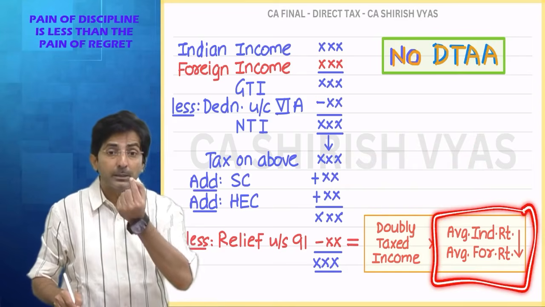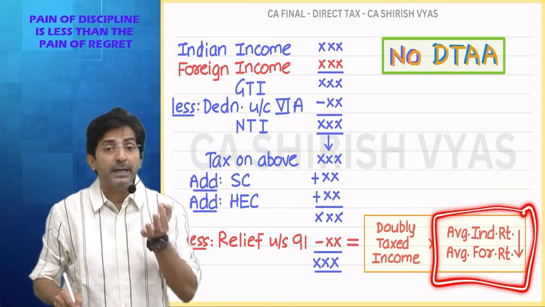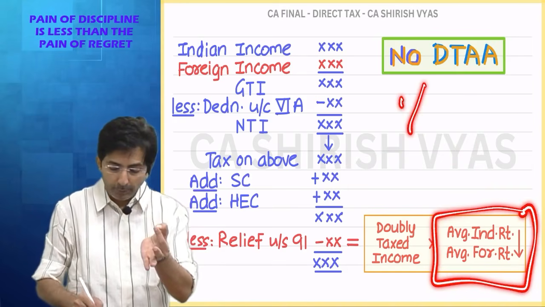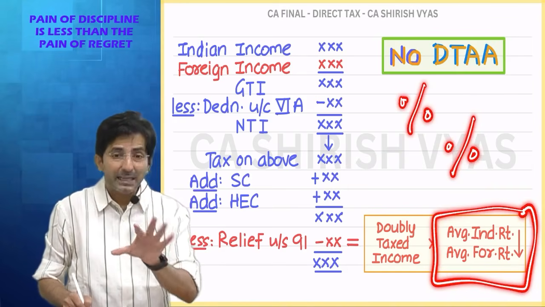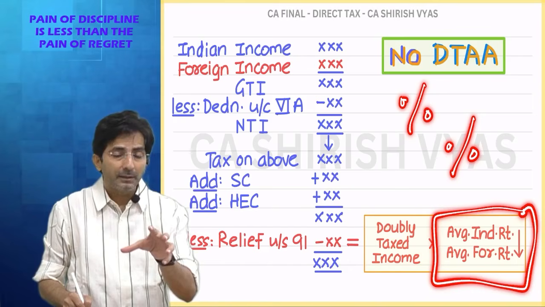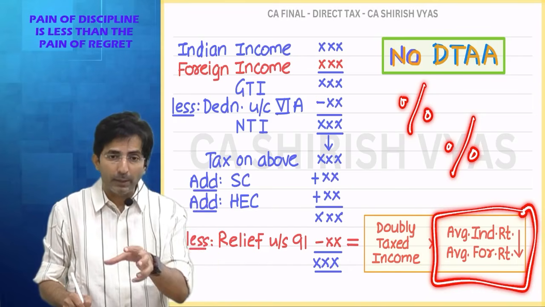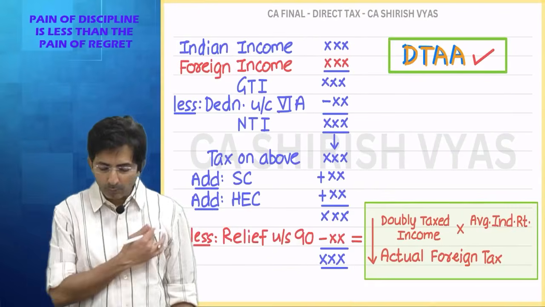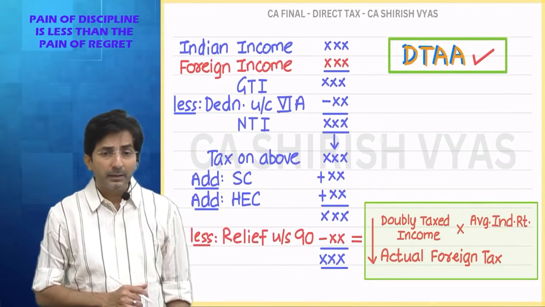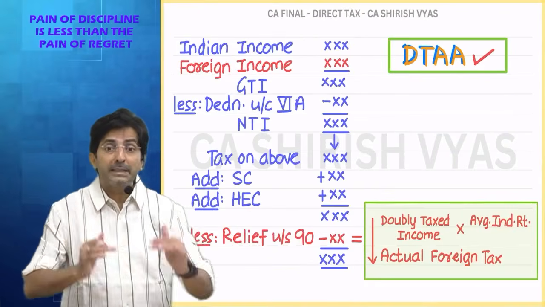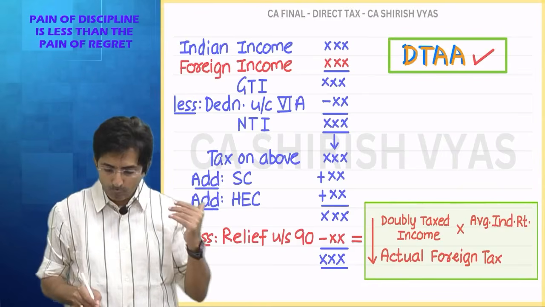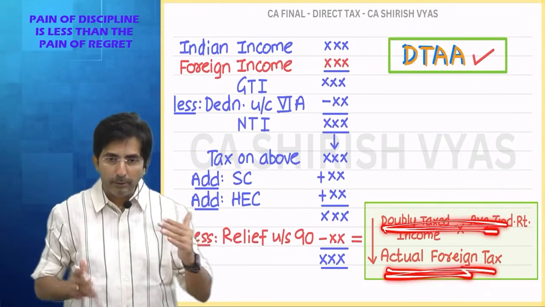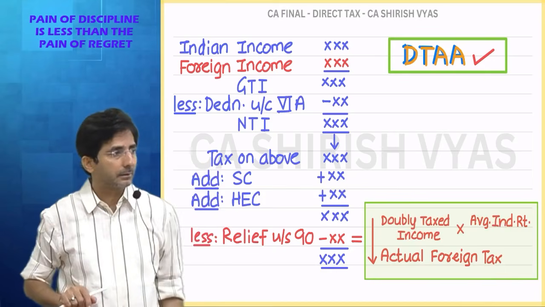Average Indian rate means percentage. Then average foreign rate, rate means percentage. It is between two percentages. These are tax percentages. One is the tax percentage of India, the other is foreign. And between the two, whichever is less. So tell me, what was here? Here also it is whichever is less, but between the amounts. One amount, two amounts, between two amounts, whichever is less.